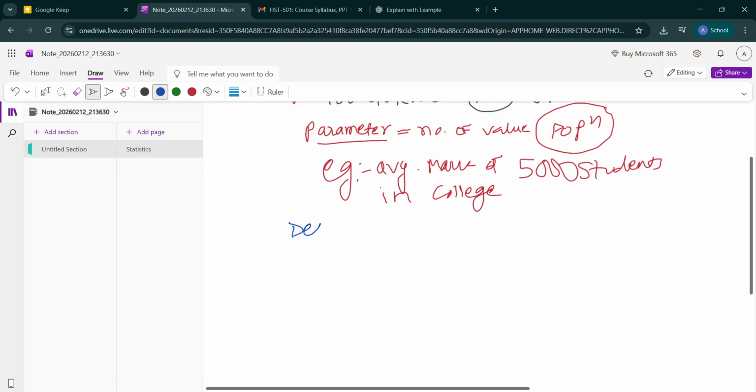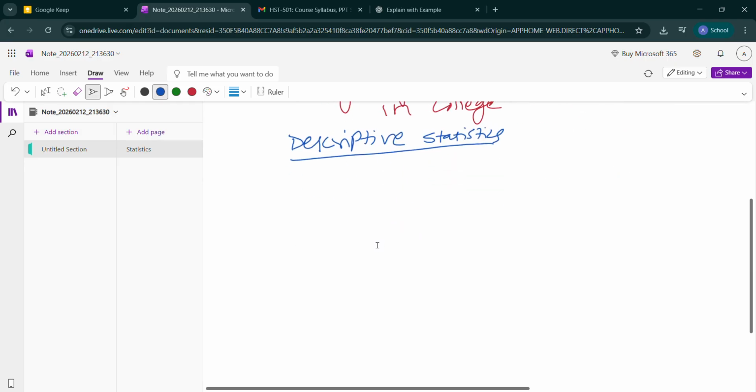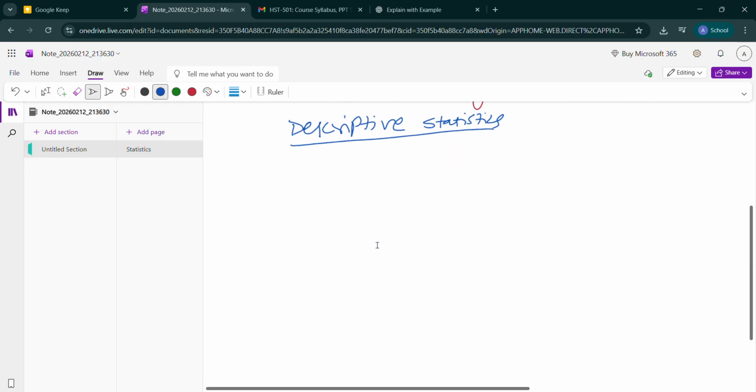Now we will go towards what is descriptive statistics. Descriptive statistics is the branch of statistics that organizes, summarizes, and presents the data in a meaningful way.